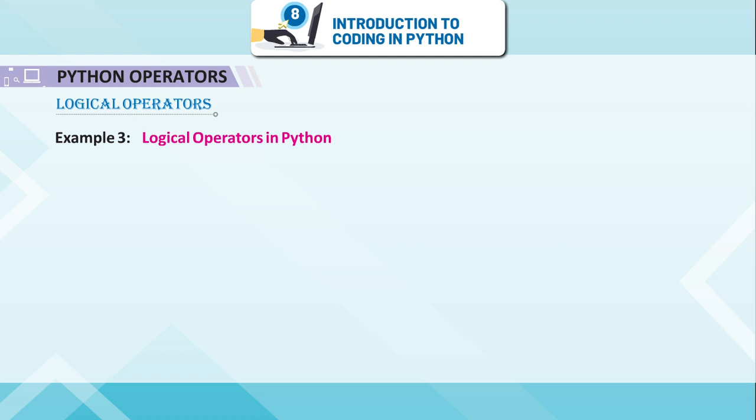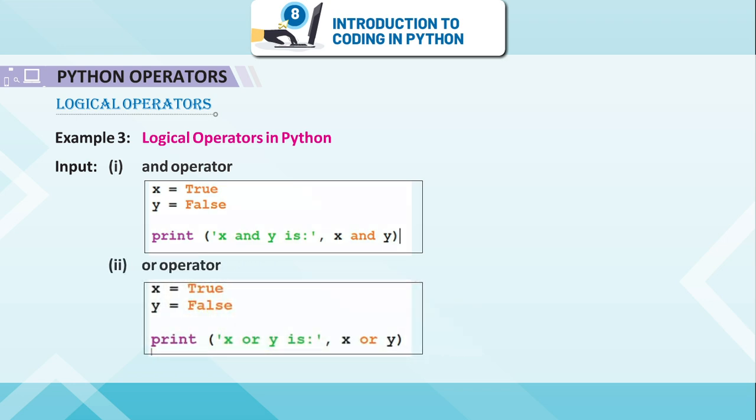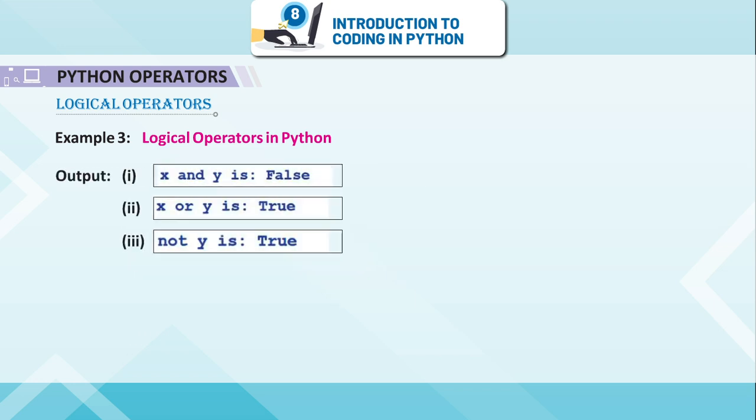Example 3, logical operators in Python. Input, and operator, or operator, not operator, output.